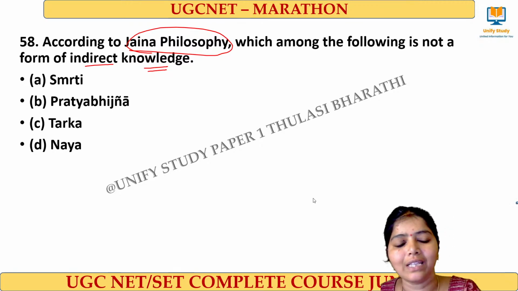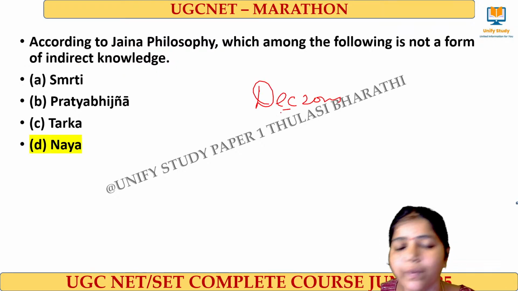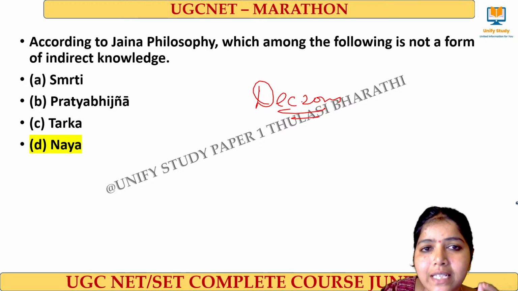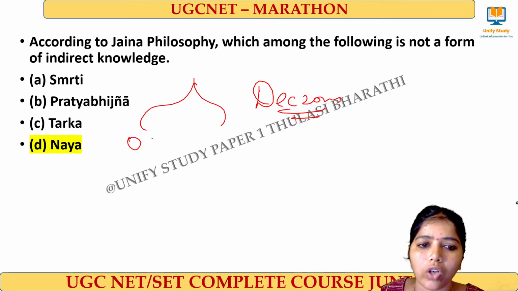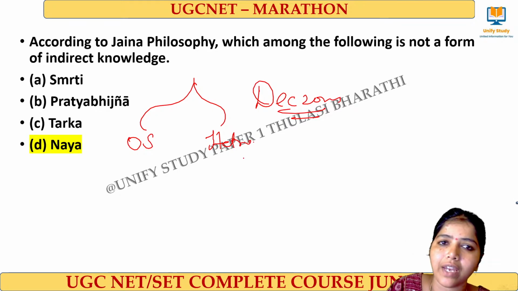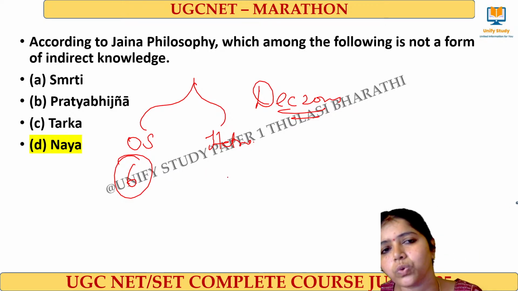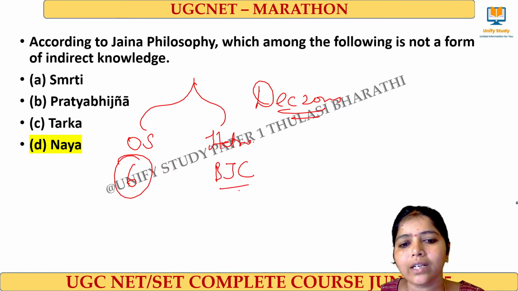Okay, very good. The right answer for this question is Nyaya. This question was asked in December 2024. I'll explain. Jainism is a philosophy called a heterodox school, where we have two types of schools, orthodox and heterodox. The orthodox schools are Samkhya, Nyaya, Vaisheshika, Mimamsa, Vedanta, and so on. So we have 6 different orthodox schools of philosophy. Among the heterodox schools, we have Buddhism, Jainism, Charvaka, and Ajivika.